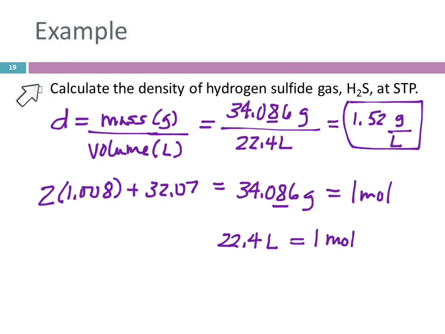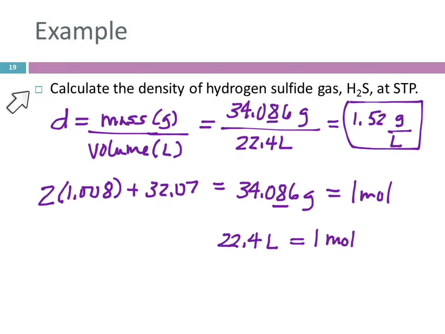So a problem like this, when you first look at it, it may not be obvious what you're supposed to do. Much of life is like that. We don't just get handed lists of do this, do this, do this, and life will be great, right? You kind of have to figure things out as you go along. Chemistry problems are like that.